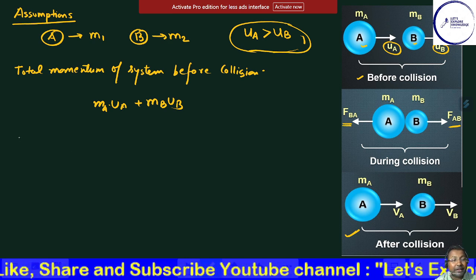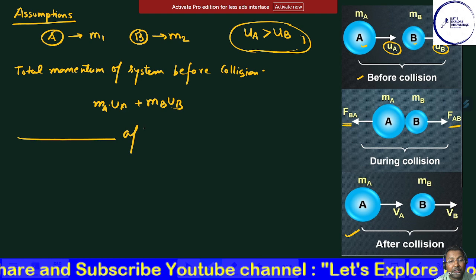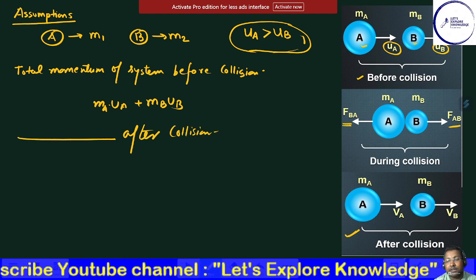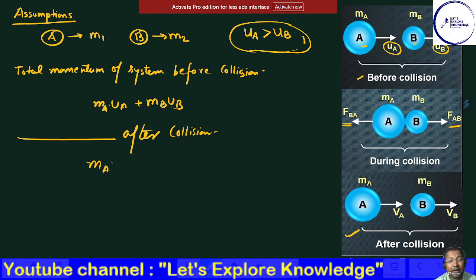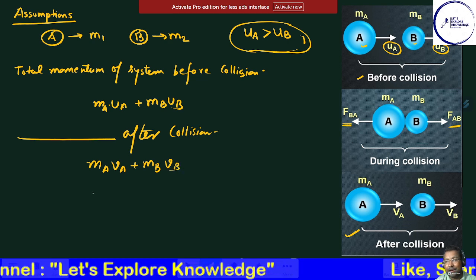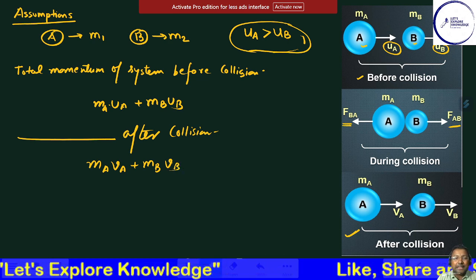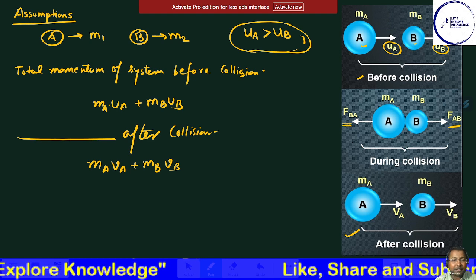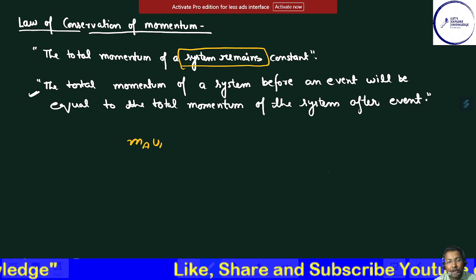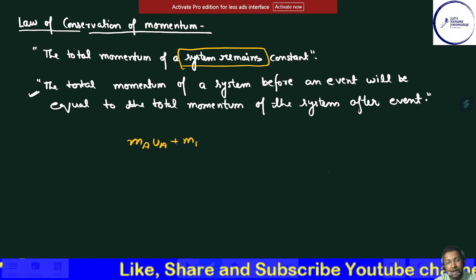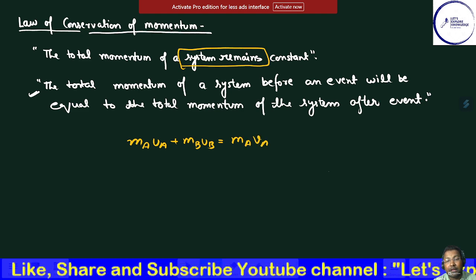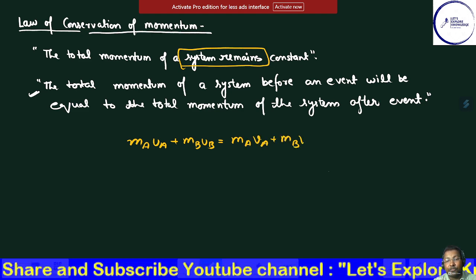So if I say the total momentum after collision, we will have ma va plus mb vb, right? So whatever law we have seen, that law says that ma ua plus mb ub must be equal to ma va plus mb vb.